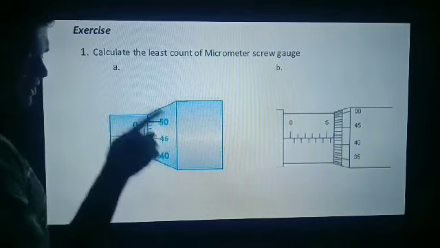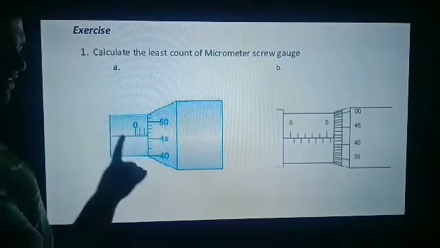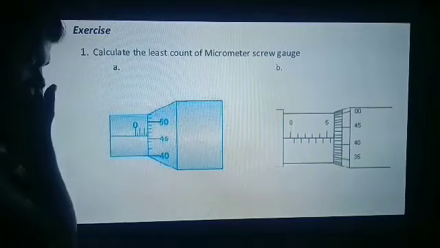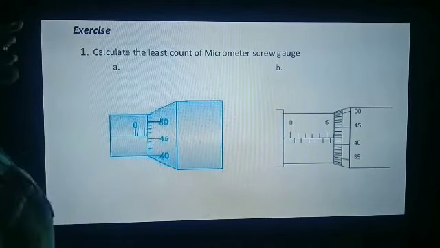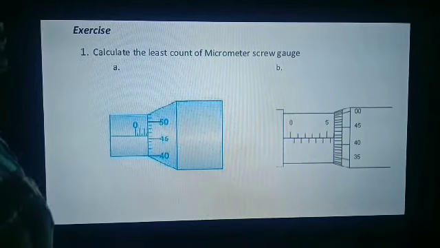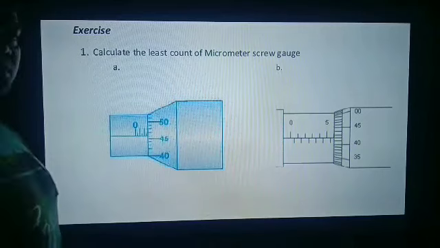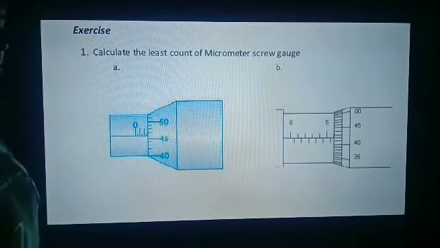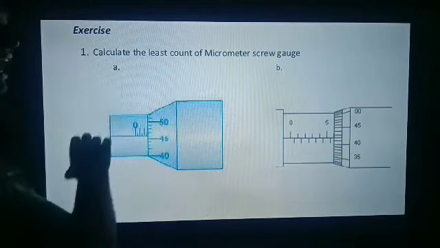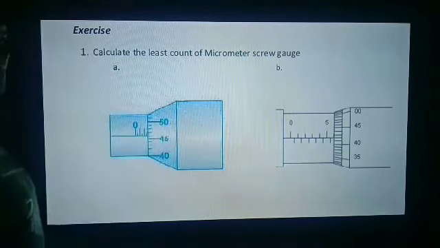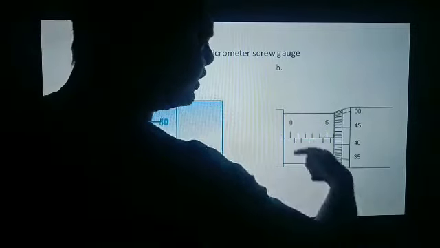Now the circular scale reading, it is 45, 46. So 0.25 centimeter plus 46 into 0.001, which is equal to 0.046. So 0.25 plus 0.046. When you add, you will get the final result.